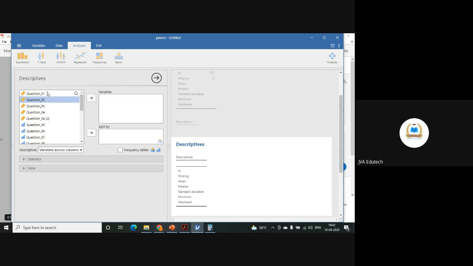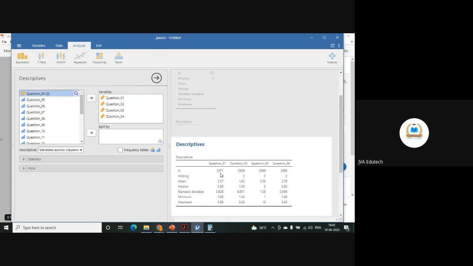Let's say question number 1, 2, 3, 4. And here you will get the tables. So now question number 1, if you see, no missing values, 2, there are 2 missing values. Question number 3 also has 2 missing values. Question number 4 also has 2 missing values. So now we have identified that these are the missing values.